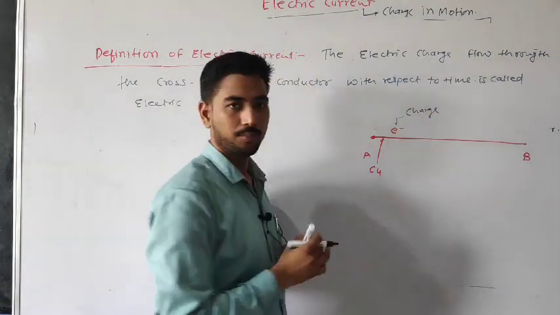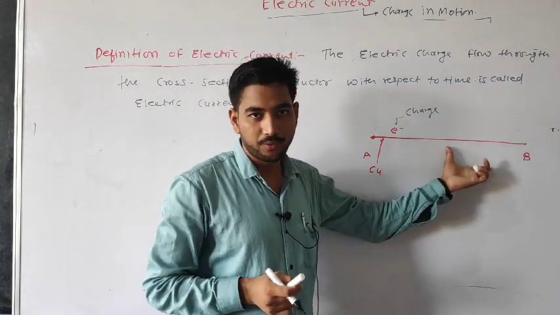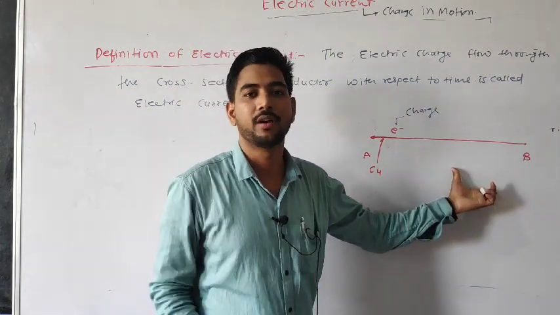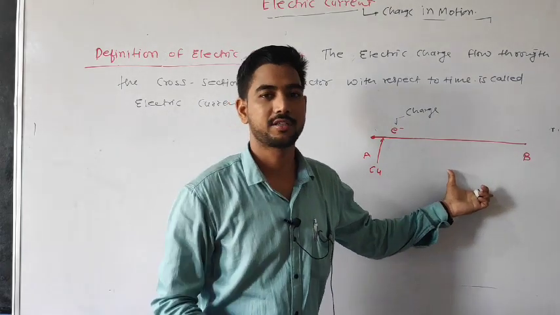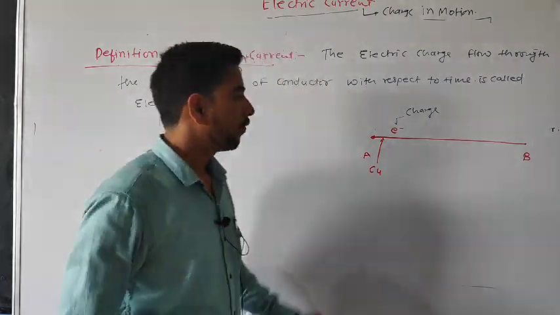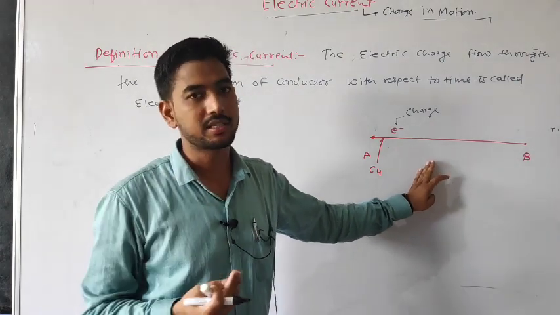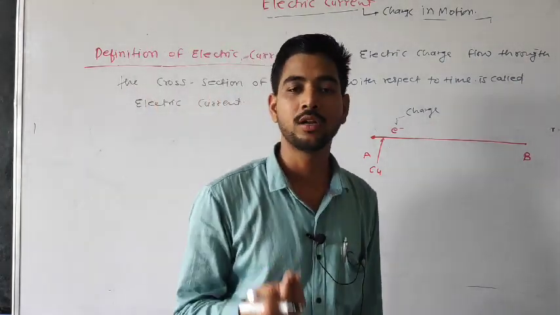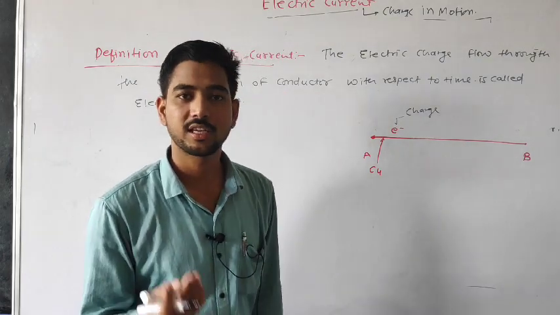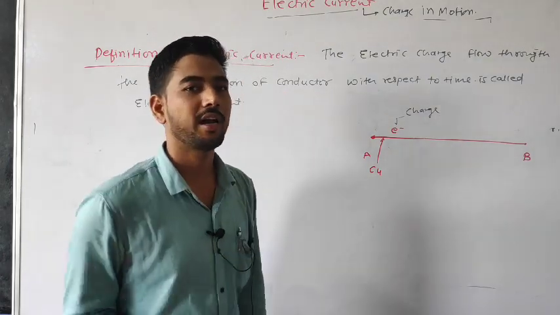When your charge is moving in this conductor with respect to time, then it generates electric current. So flow of charge in a conductor gives electric current. You can say this is also a definition.